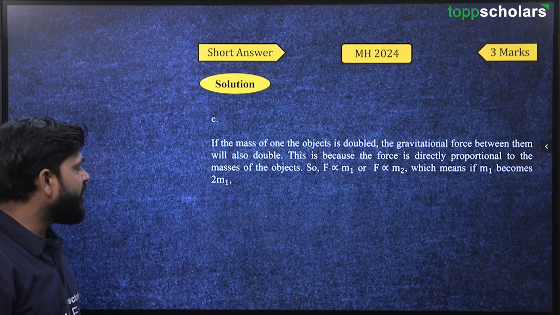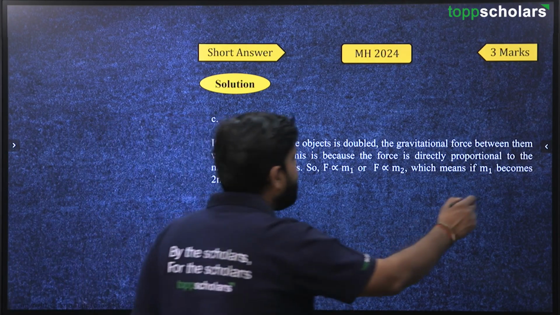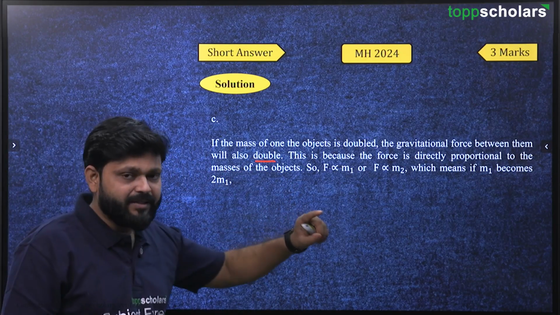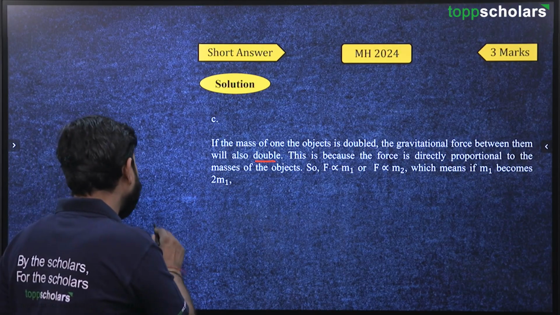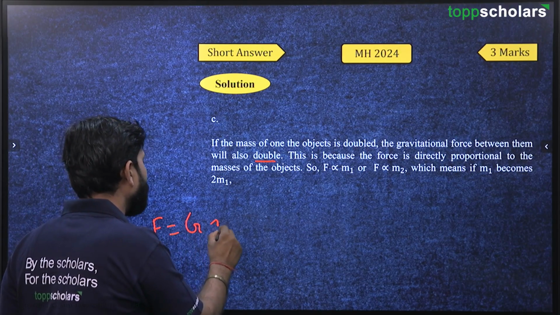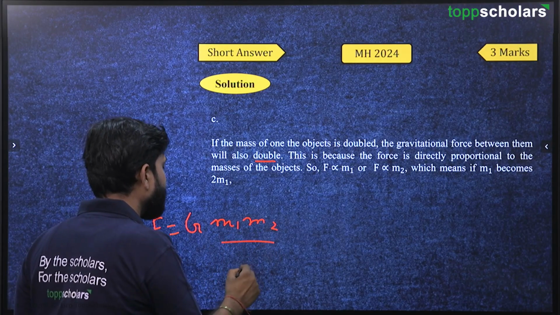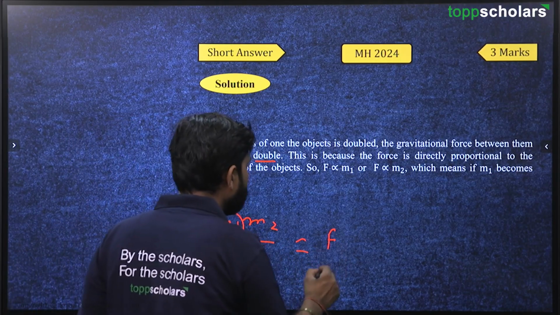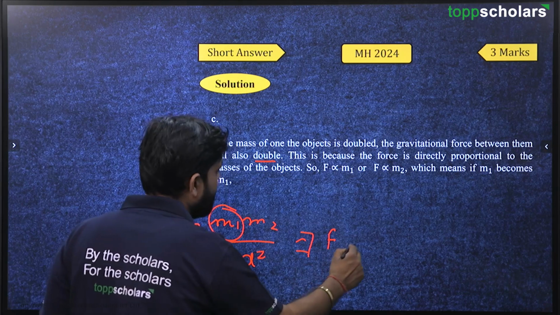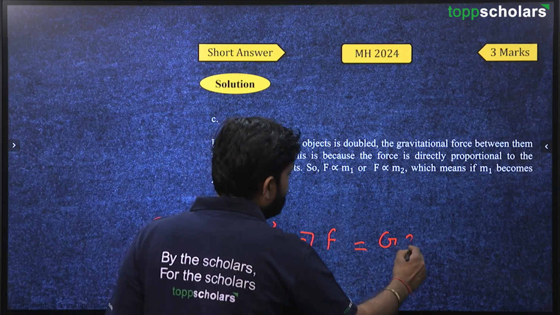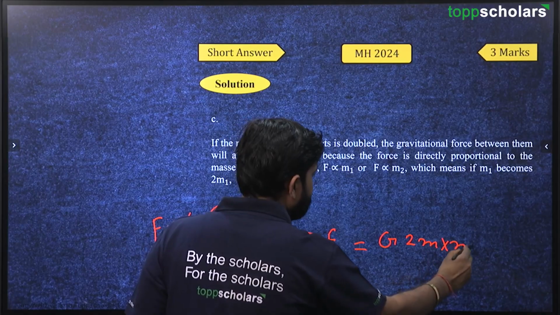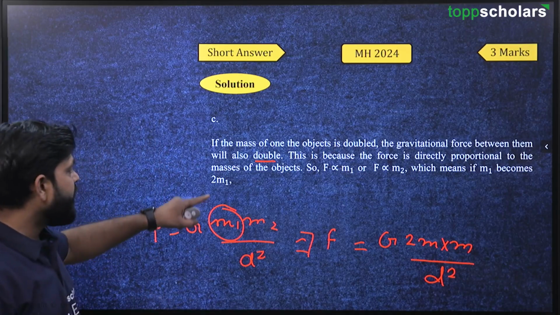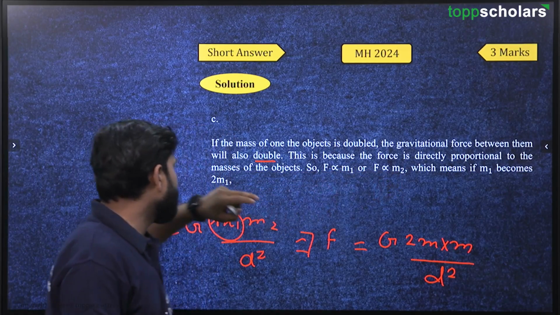See, if the mass of one of the objects is doubled, the gravitational force between them will also double. If F equals G m1 m2 upon d square, and the mass of one object becomes 2m, it will also increase the force, because force is directly proportional to the masses of the objects.